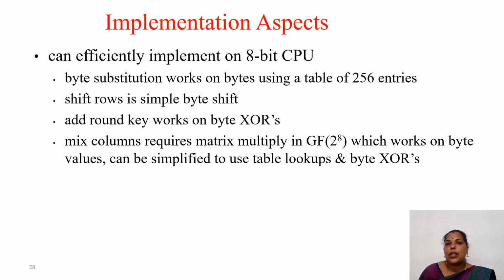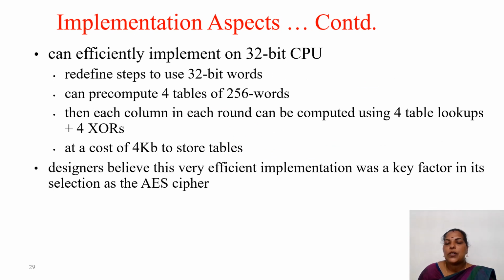Coming to the implementation aspect, AES can be implemented on an 8-bit CPU or a 32-bit CPU also. So it is efficient on any type of CPU. Byte substitution works on bytes using a table of 256 entries. Shift rows is simple byte shift only. Add round key works with the byte XOR operation, and mix columns requires matrix multiplication in the Galois field of 2 power 8. And coming to the 32-bit CPU, it can be implemented efficiently there also.